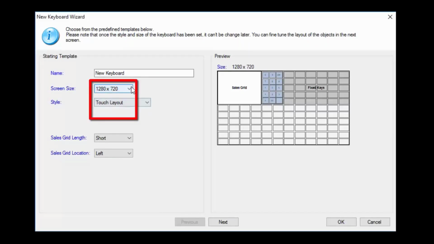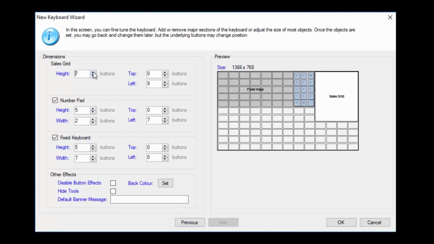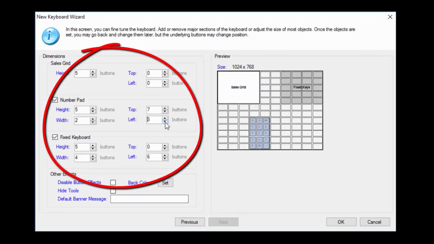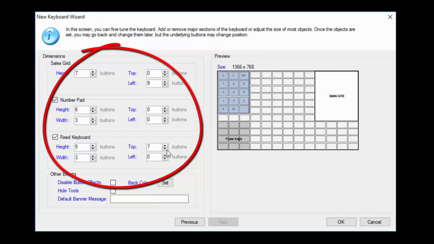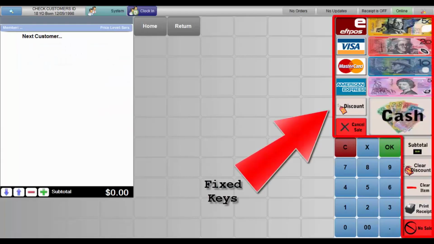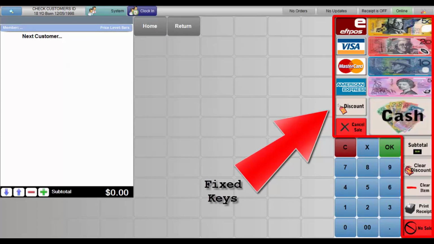The keyboard template begins by choosing a resolution with enough options to fit the majority of screens. You can then choose a set layout or completely customize how you want the screen to appear. The possibilities are endless. The customized fixed buttons will appear on every layout page, and these can be turned on or off at the beginning of the setup. You don't have to use them, but they're pretty handy.